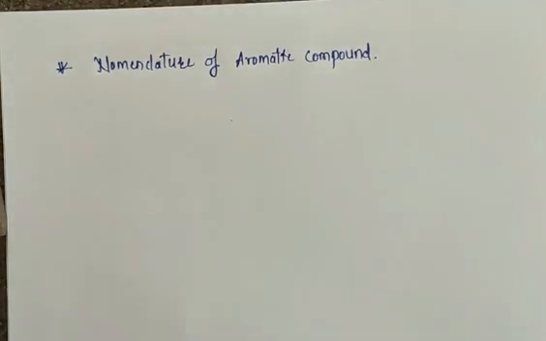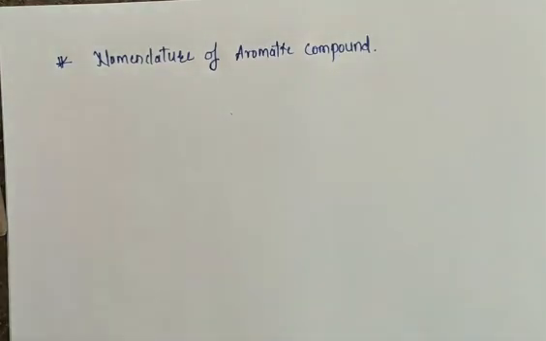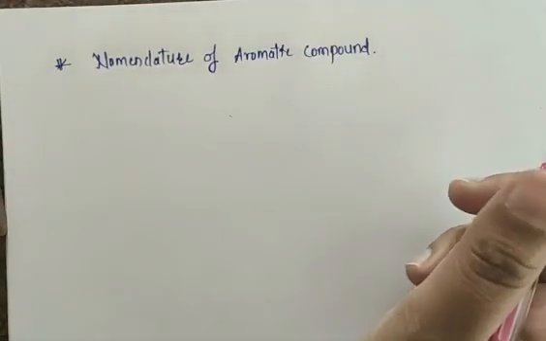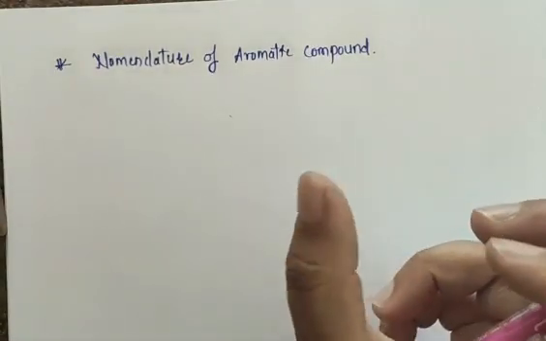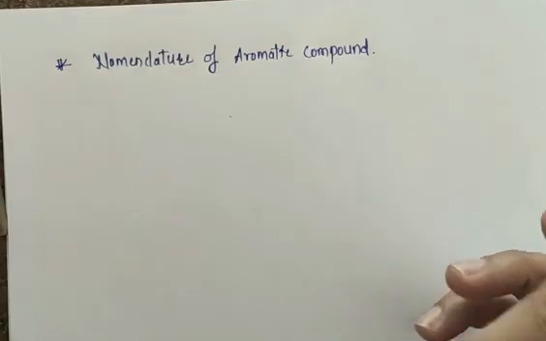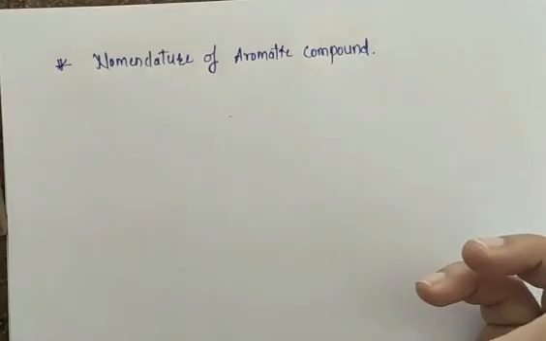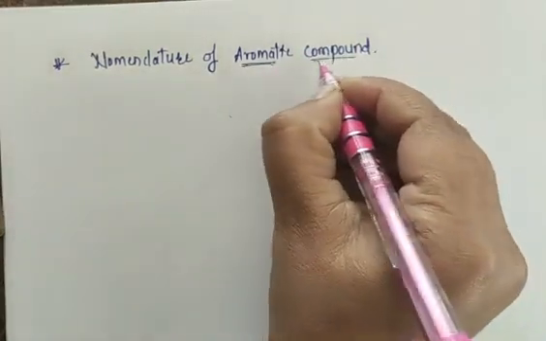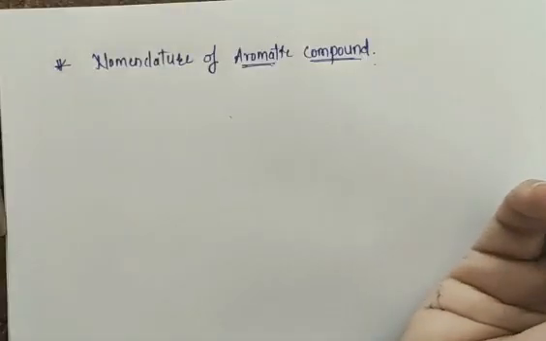In my last class I already completed the IUPAC nomenclature of aliphatic compounds. Yes or no? Aliphatic compounds contain a long chain of carbon atoms. Today's class will discuss the nomenclature of aromatic compounds. So what is meant by an aromatic compound?